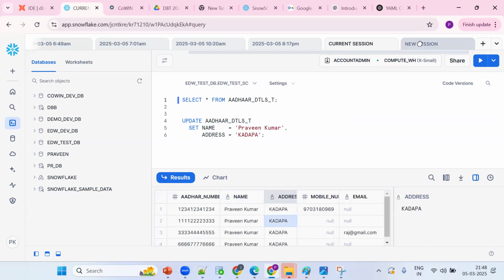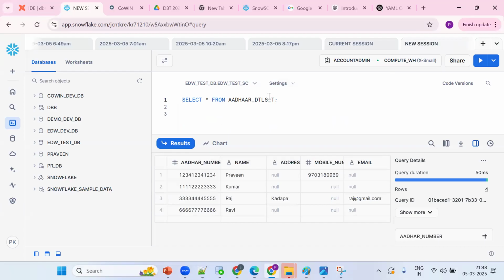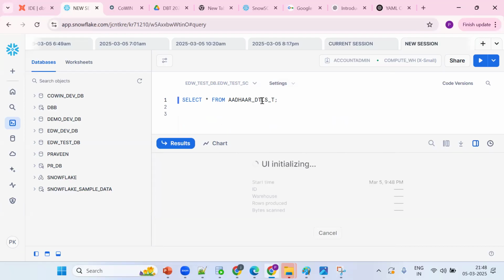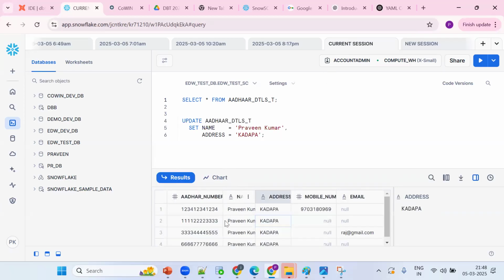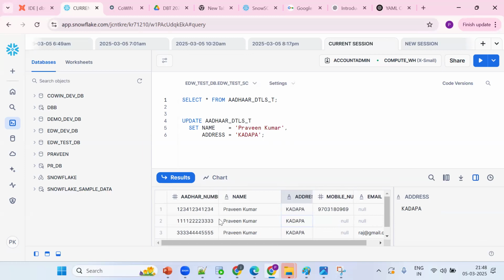Now tell me, what about the new session? Will it get the modified data, or the old, uncommitted data? It will get the previous data, that is the committed data will be available. Is it correct? This is not correct. Now I want to revert these changes. What should I do? We should go for ROLLBACK, a TCL command. I don't want these changes anymore because this is not correct.